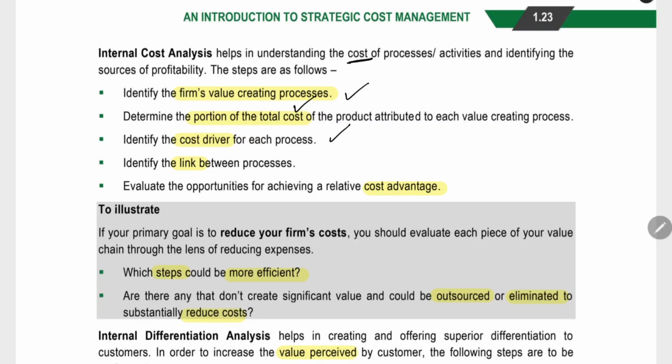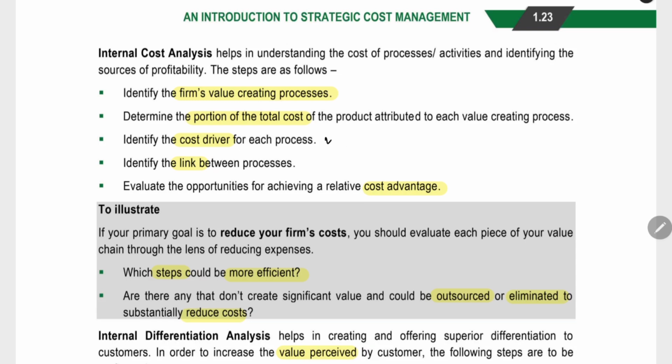What is the cost driver? For example, we are doing a particular process which is giving high value to the customer. For doing that process, we have a machine. That machine is doing that process. The total cost for that machine will be allocated based on the machine hours. So machine hours is the cost driver. For example, you are using 1000 machine hours. Cost driver units used. For example, the cost per machine hour is 100. This is the cost driver rate.